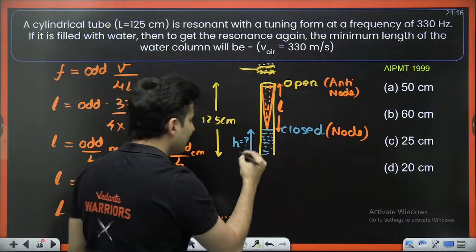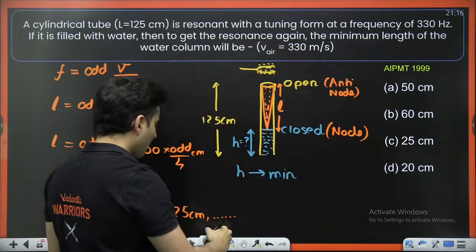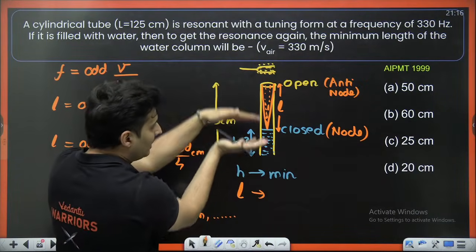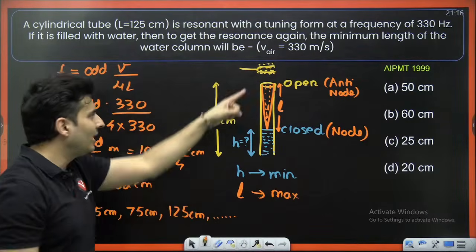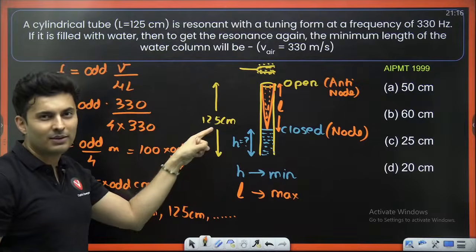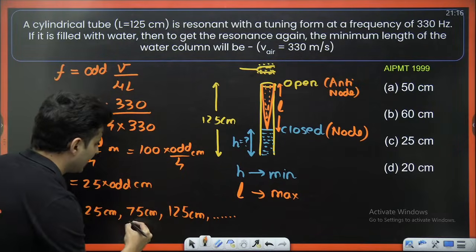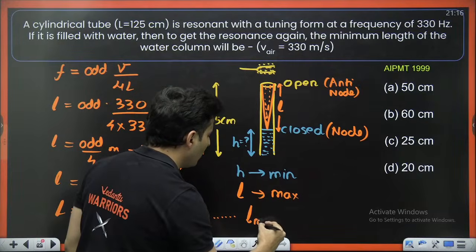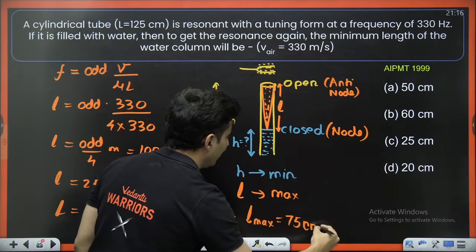So if this H has to be minimum, what will this length L be? If this has to be minimum, this L has to be maximum. But you can't say then I will make it 125 because you have poured some water. Don't use 125. The maximum possible value is 75. So the max value that you can get is 75 centimeters.